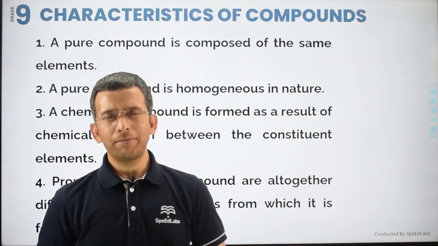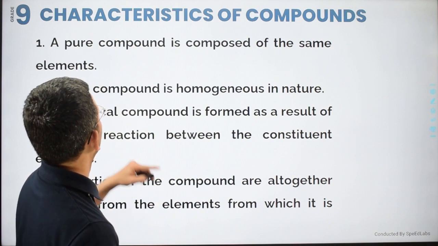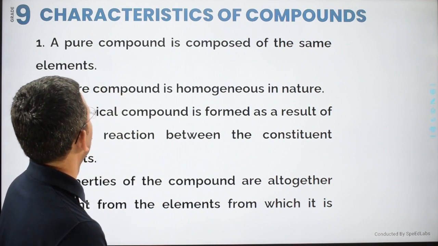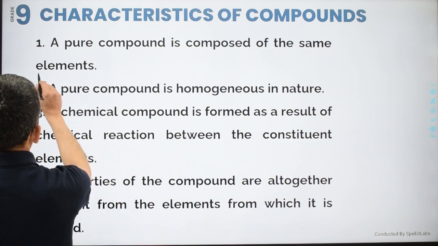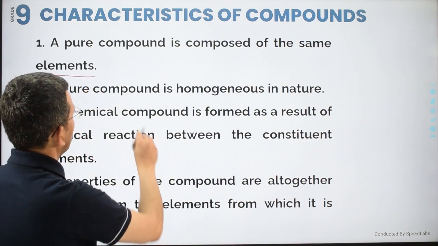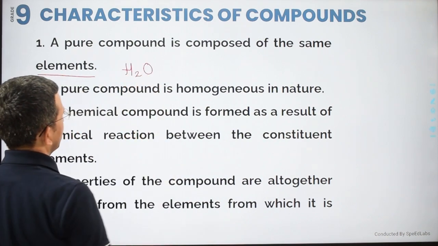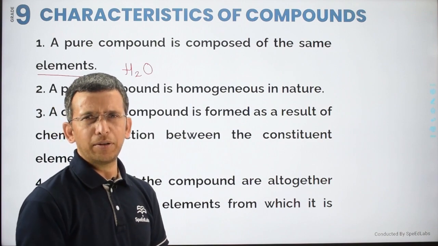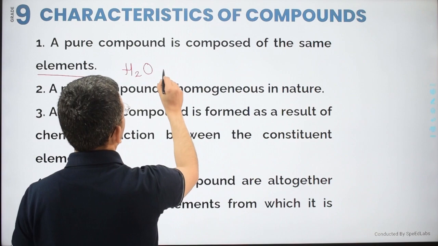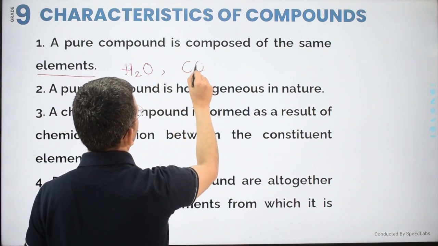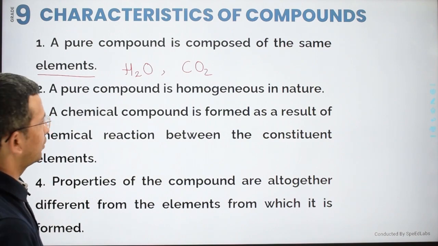Now after that we need to talk about the characteristics. What are the characteristics of a compound here? A pure compound is composed of the same elements. Let's say for example water. If I have only a water sample, you will find the same kind of elements in that. If I have only carbon dioxide, I will find only carbon and oxygen in that.